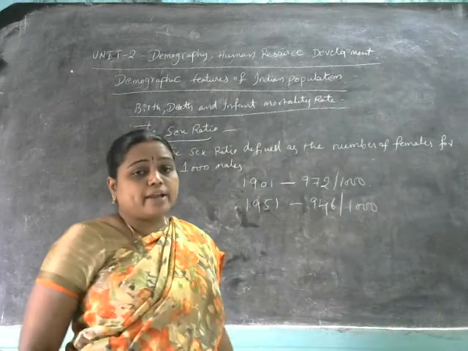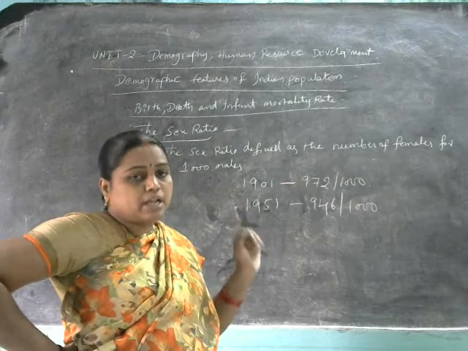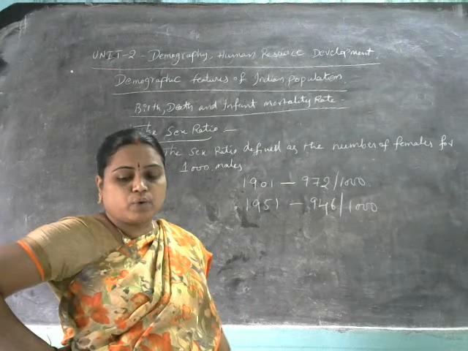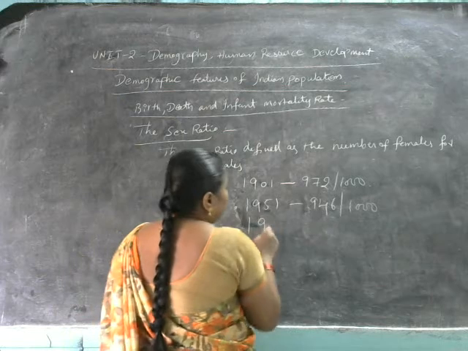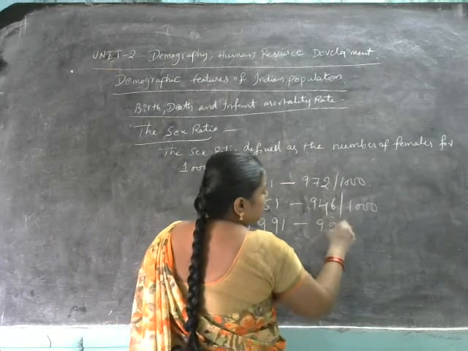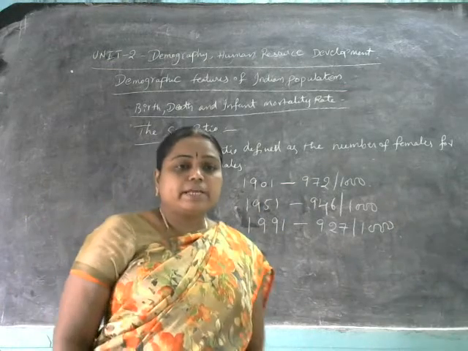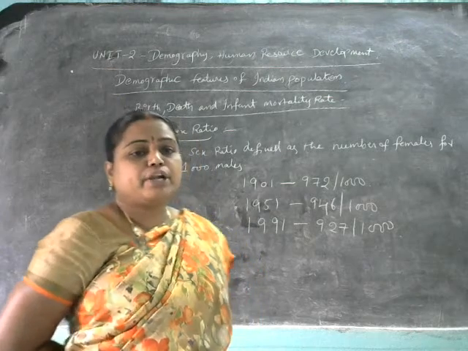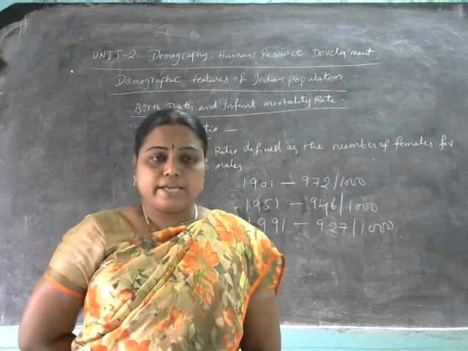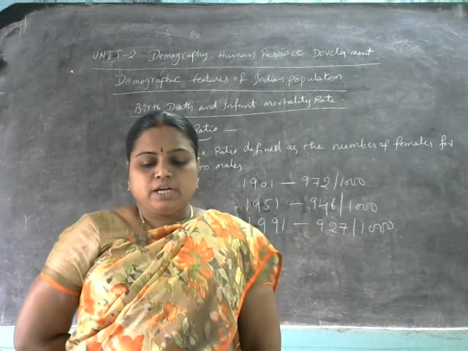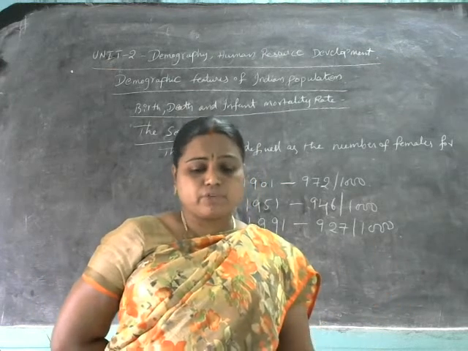So 946 means, for every 1,000 males, how many females are there? It was reduced to 946 in 1951. And in the year 1991 it was reduced to 927 per 1,000 males. It is one of the disturbing features of the sex ratio.